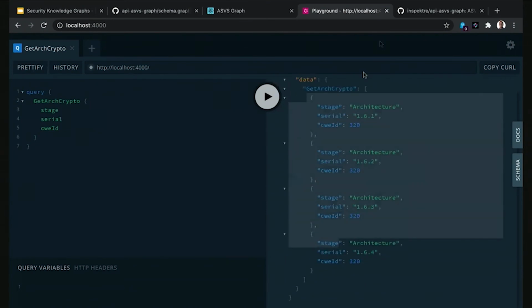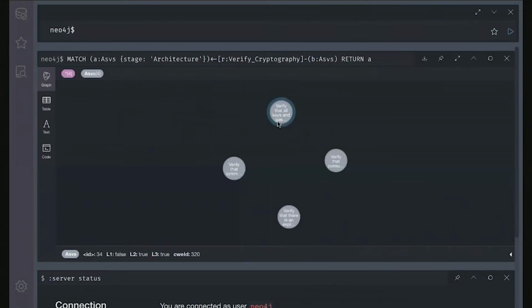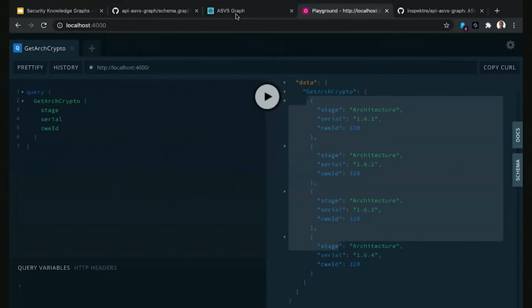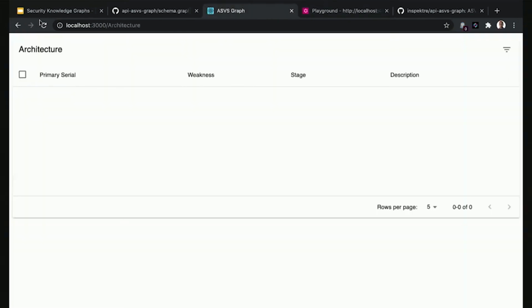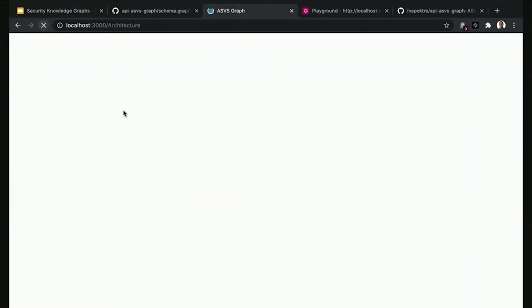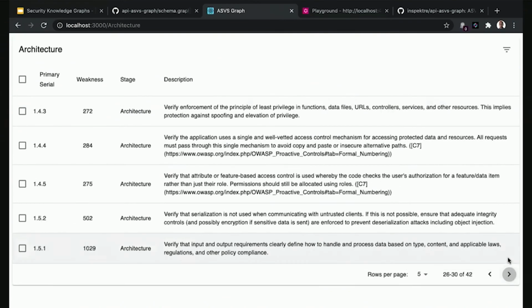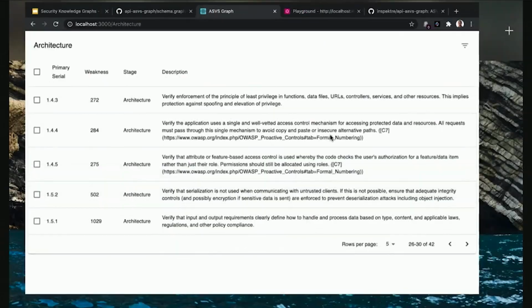This is pretty much the information that I see here in the graph as well in the Neo4j browser, and this is the information that I want to put up here. So let me reload my ASVS graph. I can see that I have 42 different items that come towards the architecture, and I'm not really interested in looking at all these 42 items. Say, potentially we have an imaginary search button which says, hey, get me just crypto stuff. And we should be able to just get that crypto stuff.